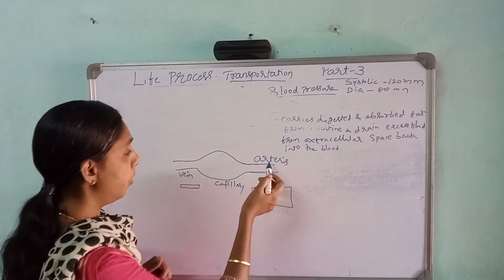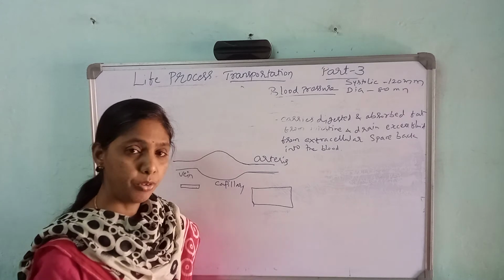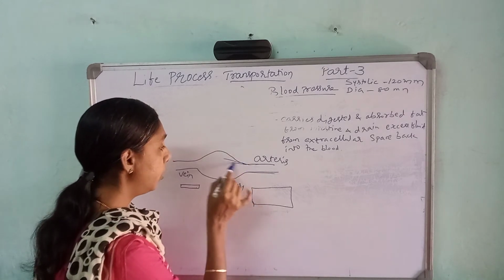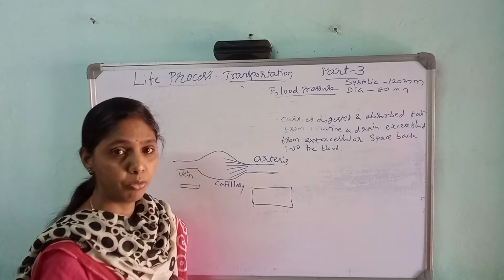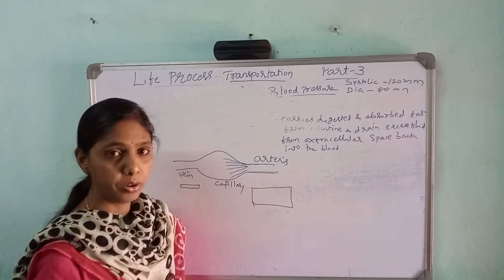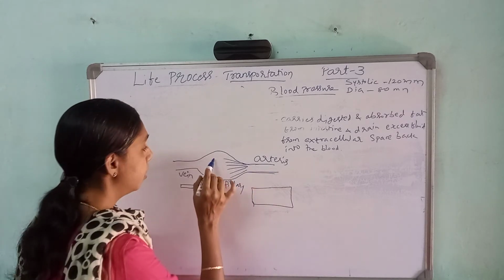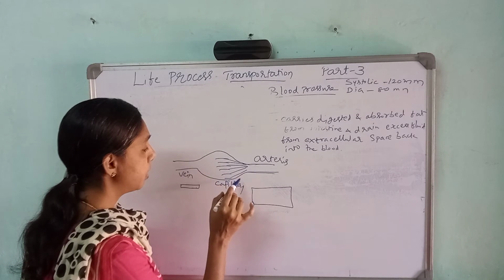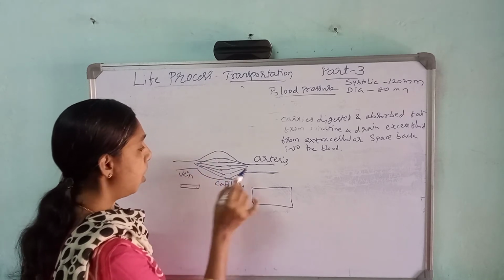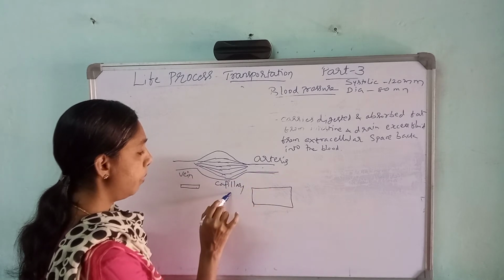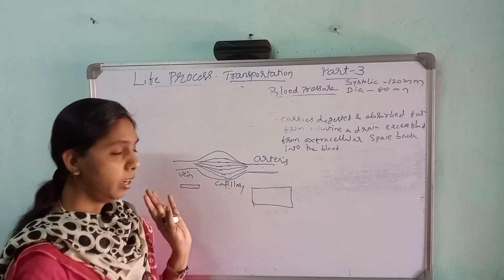When arteries carry blood to all the parts of the body, afterwards they divide. It divides itself and forms the capillaries. It divides itself into arterioles. Arteries become arterioles. Then arterioles become capillaries. Again they join as veins. Arteries divide and form the capillaries. Capillaries combine to form the veins. Like this it happens.